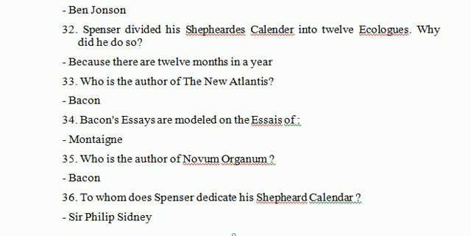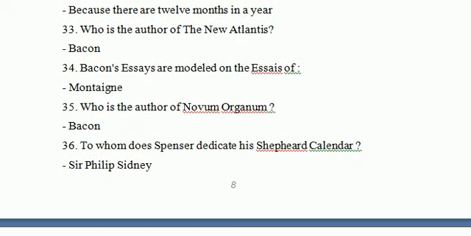Who is the author of The New Atlantis? Bacon. Bacon wrote this. It is a very important work of Francis Bacon. Bacon's essays are modeled on the essays of Montaigne. Who is the author of Novum Organum? Francis Bacon. To whom does Spenser dedicate his Shepheardes Calender? So it was dedicated to Philip Sidney.